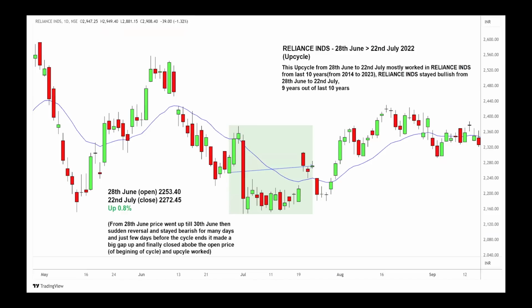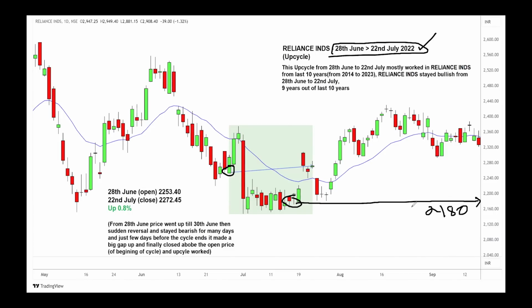Another example, from the same Reliance chart I showed you earlier, the same cycle of 28 June to 22nd July in 2022. Instead of going long at the beginning of the cycle, maybe 3-4 days or 1 week before, when the price was trading at approximately 2180, what is your target?